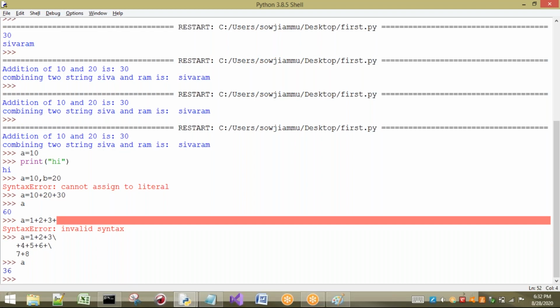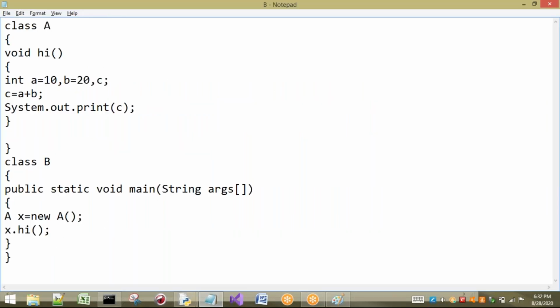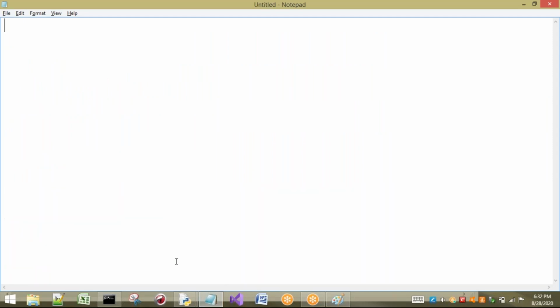If I want to take a group of numbers as a, we have concepts called tuple, list and set. By using those things also, we can take multi-line statements. I will show you those things. Here we are talking about statements, multi-line statements. So the first way is that we use a backslash.